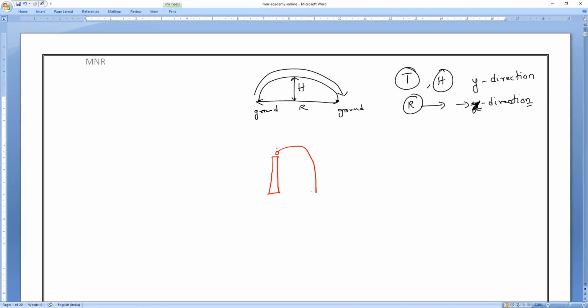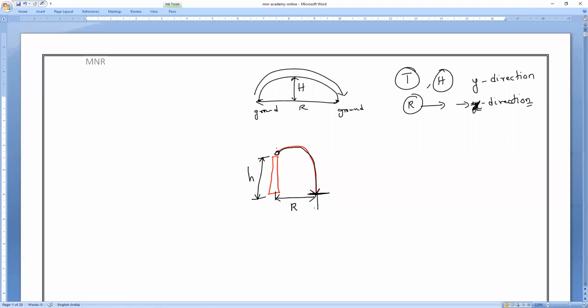Now, the day before yesterday we studied projectile motion not from ground to ground, but from a certain height. Am I right or wrong, all of you? That is what we are presently studying, and I think you all watched the videos. So if I project from a certain height, like a tower, the height of the tower we assume as H. Yes or no? Then what is the time taken to reach the ground, what is the velocity with which it will hit the ground, and what is the horizontal range? These are the things we have calculated.